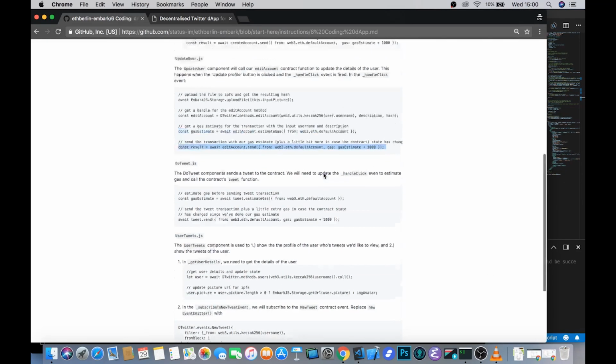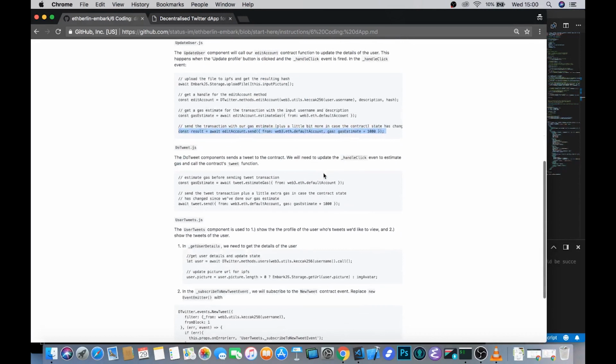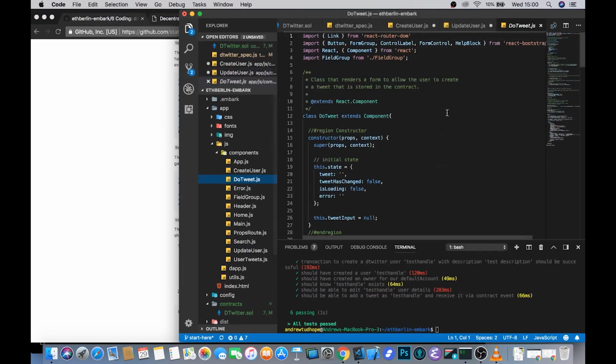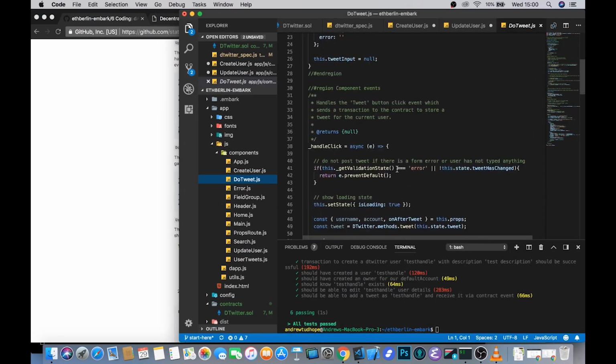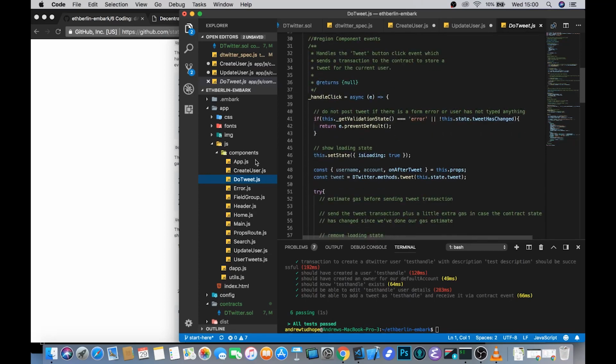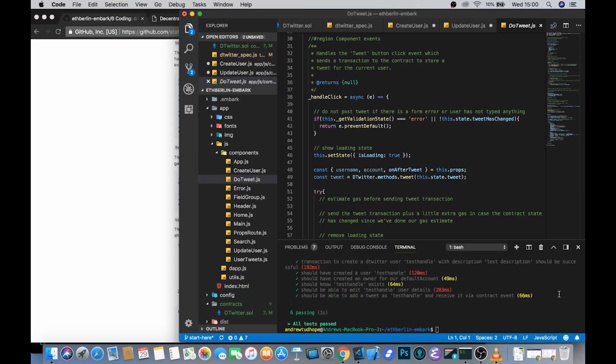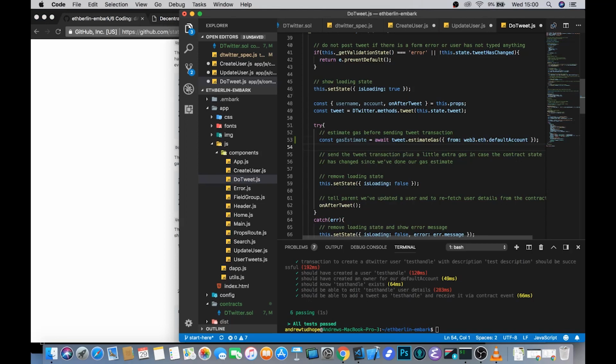Now that we've got both create and update user done, we need to actually write the do tweet components. So if you take a look in here, do tweets, again, it looks very, very similar to the other components. This is the joy of React, is that it's just so reproducible, and once you get the pattern, you've got it for good. So in much the same way, we just need to estimate the gas that it would cost to tweet at that particular time. We can do this in a try catch block again.